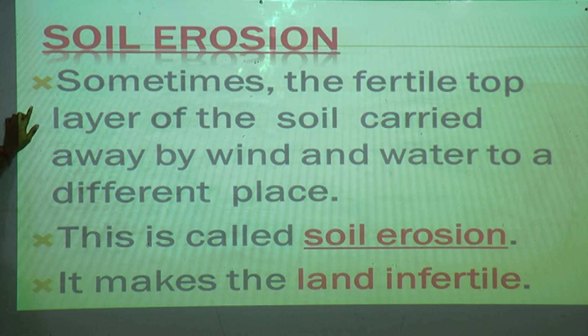What happens due to the carrying away? The soil becomes dry. It becomes cracked. This is called soil erosion. It makes the land infertile. Due to soil erosion, what does the land become? The land becomes infertile. Yes, students, understood?